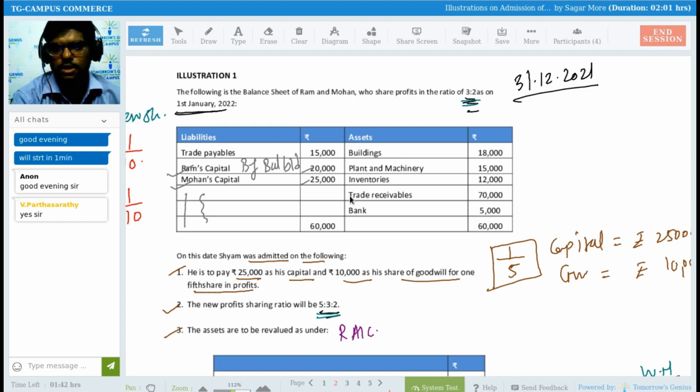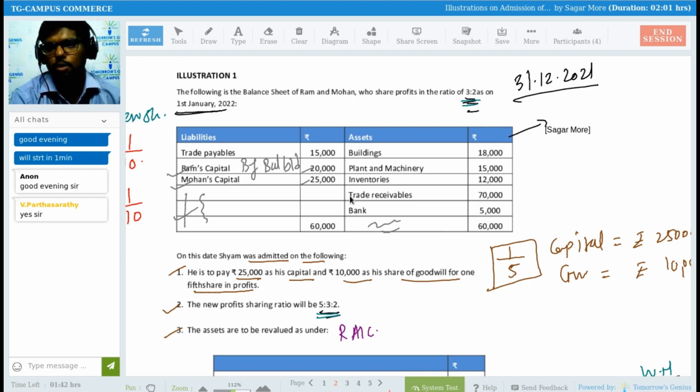Under the balance sheet asset side also, there is no profit and loss account balance, right? If they had provided a balance of reserves and surplus or profit and loss account on the liability side or on the asset side, then we would have to transfer that to the old partners' capital account, if you remember, right? But it is not given, so I will be skipping this. From the balance sheet, what do we have to check?